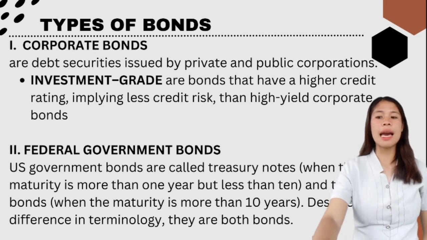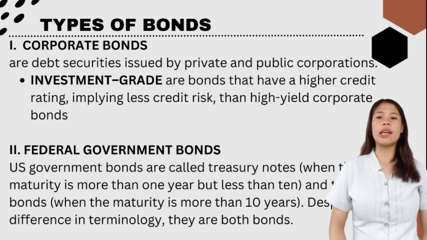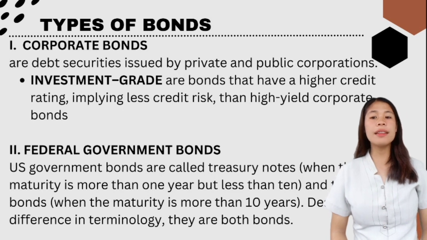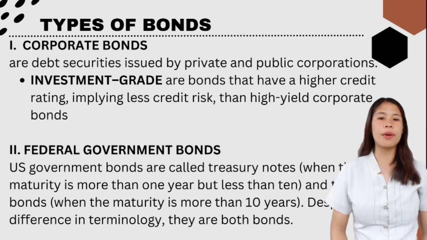The second type of bonds are the federal government bonds. U.S. government bonds are called treasury notes when the maturity is more than 1 year but less than 10, and treasury bonds when the maturity is more than 10 years. Despite the difference in terminology, they are both bonds.